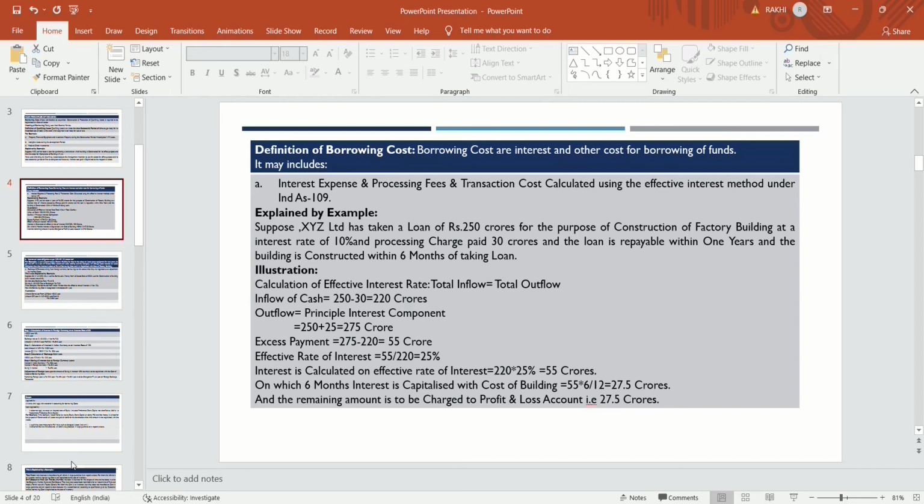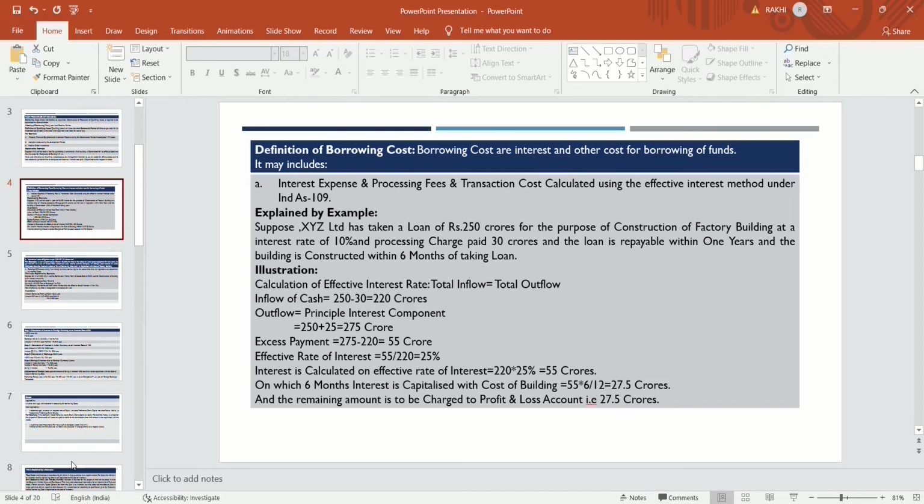Now the loan is repayable within 1 year. Interest amount is 55 crores and the building is completed within 6 months of taking the loan. So how much amount is to be capitalized to the building? Because it is completed within 6 months, only 6 months of interest is to be capitalized with the cost of the qualifying asset. So the cost of 6 months interest will be 55 crores into 6 divided by 12, that is 27.5 crores, and the remaining 27.5 crores is to be charged to P&L.